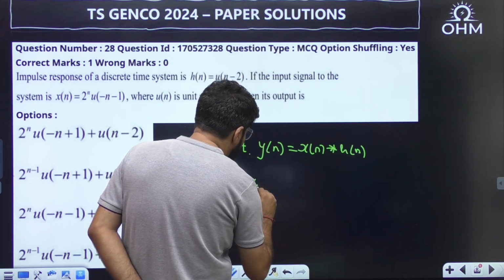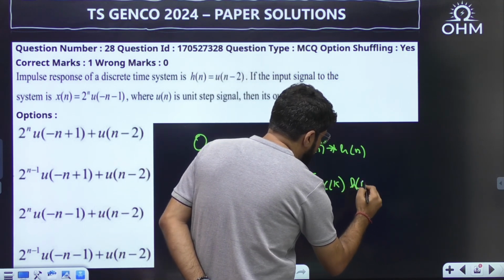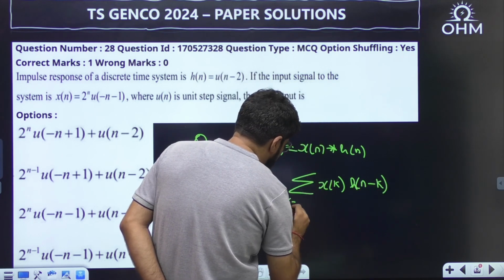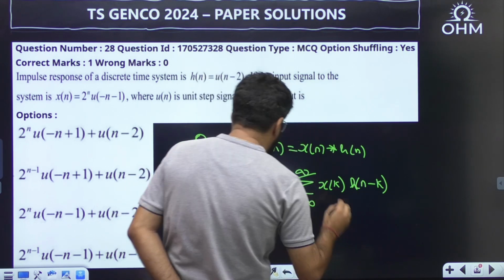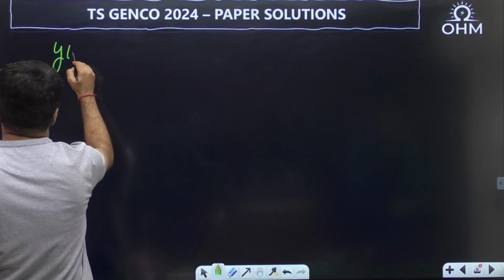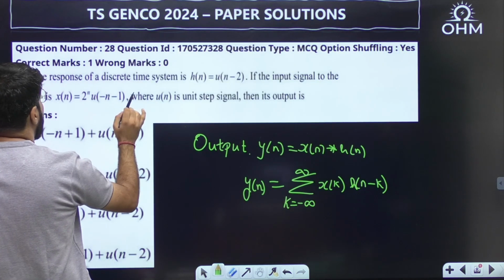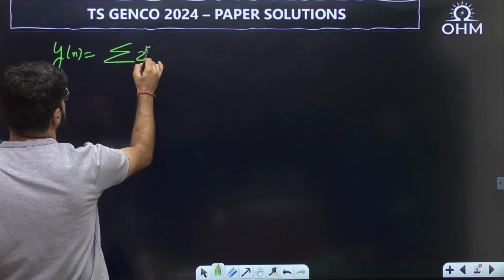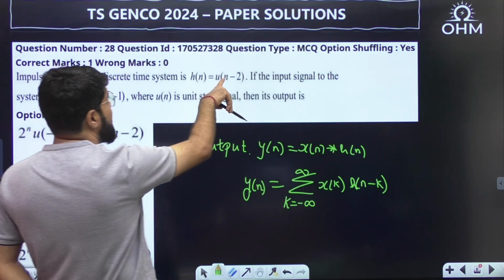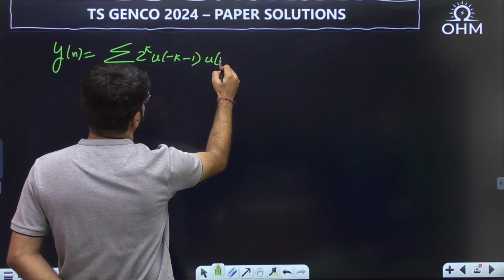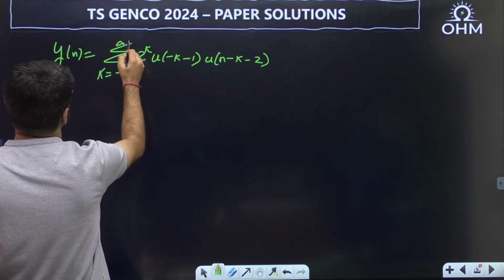In the discrete domain, we have the convolution sum formula that is given by summation of x[k] h[n minus k], for k equal to minus infinity to plus infinity. Now let me start solving here. What is y[n] here? It is given by summation of x[k]. Now x[n] is 2 power n u[minus n minus 1]. I will place it as a function of k: 2 power k u[minus k minus 1], and h[n minus k] is u[n minus k minus 2], for summation k from minus infinity to infinity.